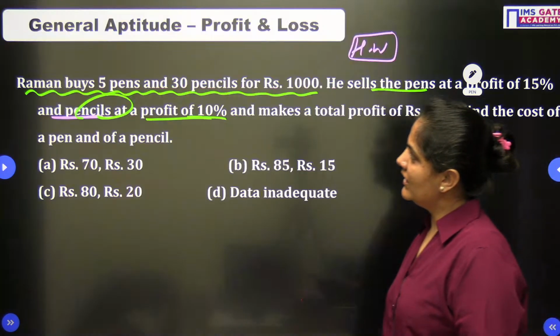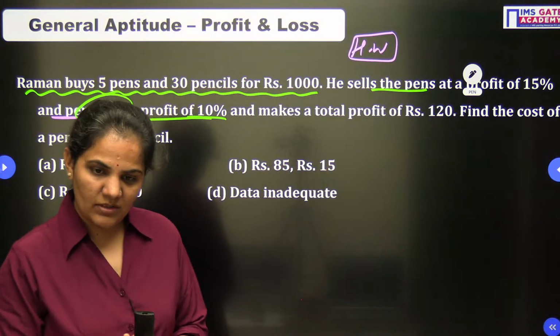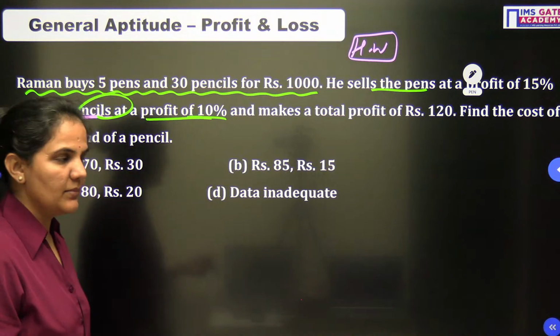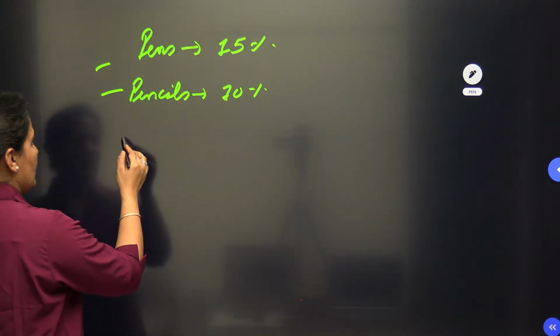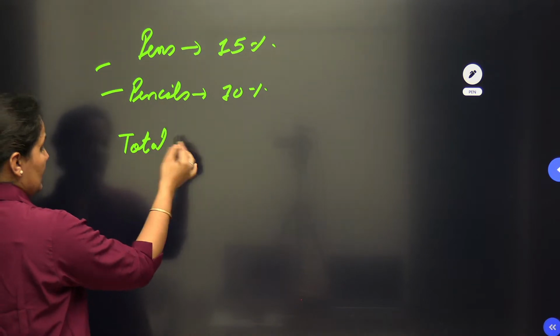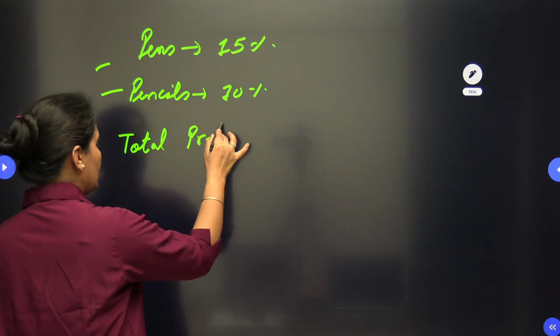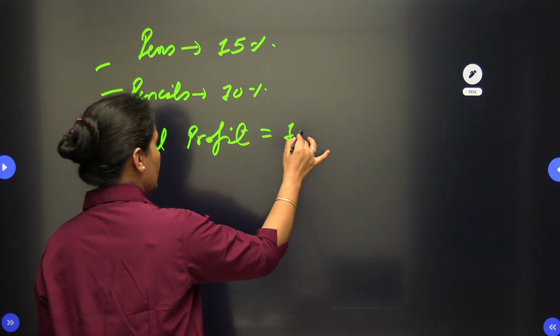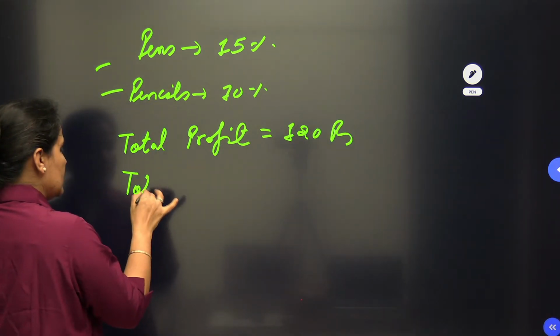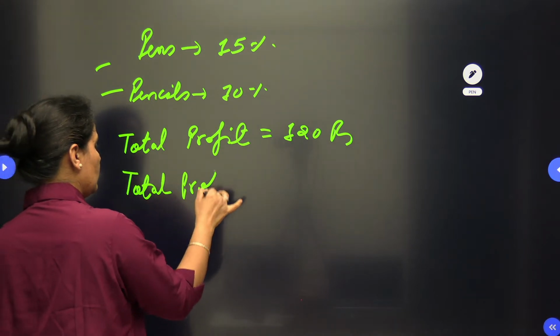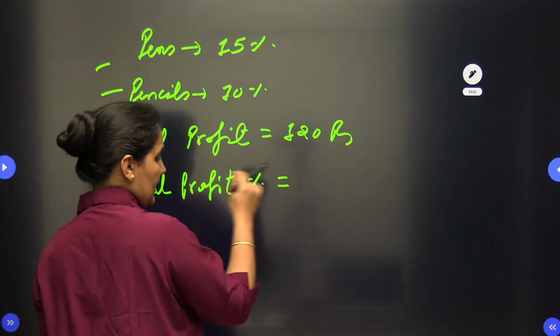Alright, so here I was talking about the question. The question is actually very good, so that's why I am giving it more attention. We have pens and pencils. Let me tell you more. The total profit given to you is 120 rupees. We can find out, dear students, the total profit percentage.